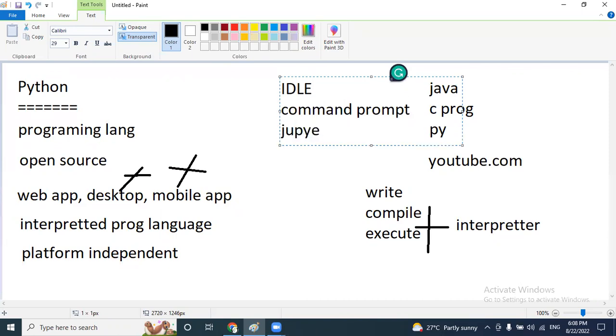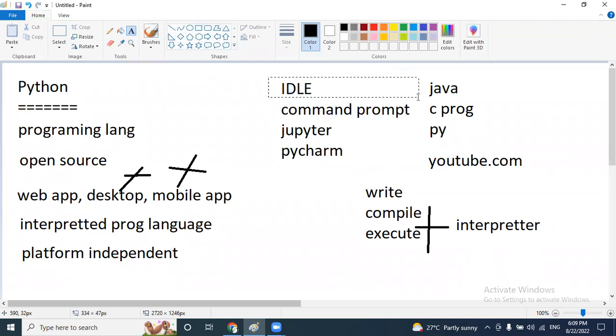Online, we have other options like Jupyter, and by using Jupyter we can also execute Python programs. And PyCharm is also one of the tools. Like this, we can execute Python programs on any platform. You can use any one, no problem, you will get the same output. We are going to cover all the tools in our course.